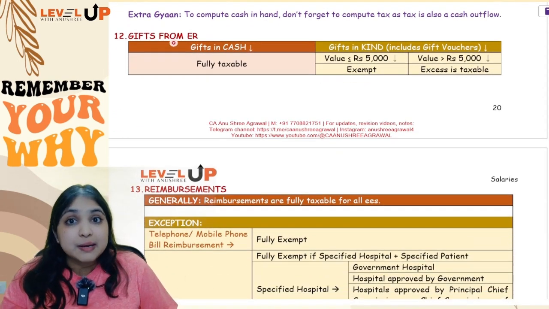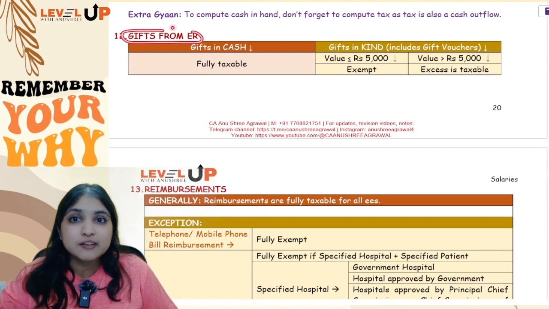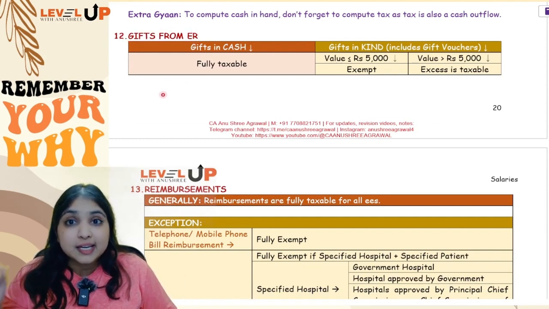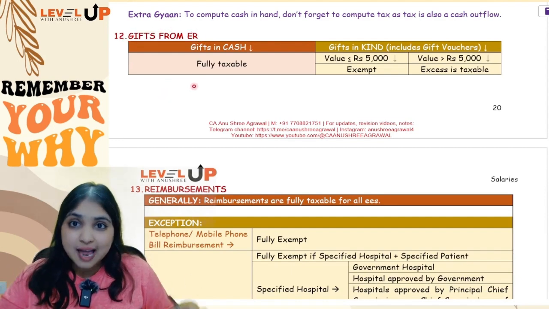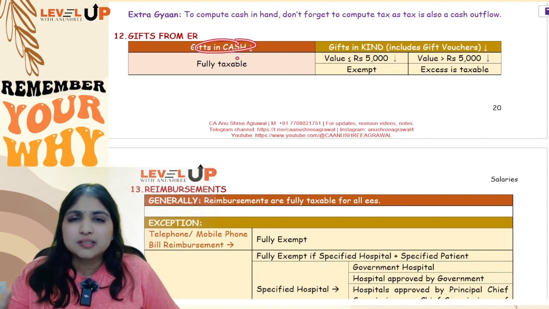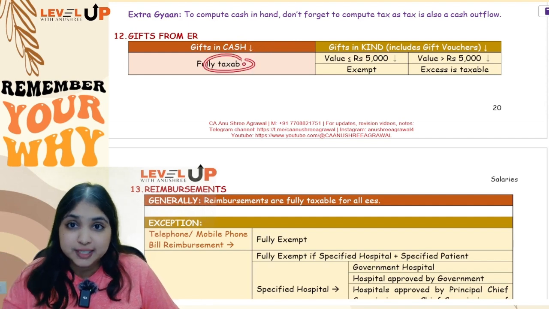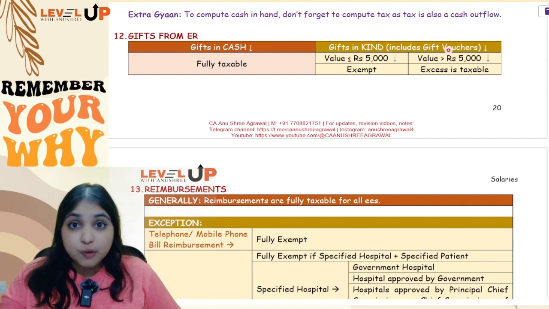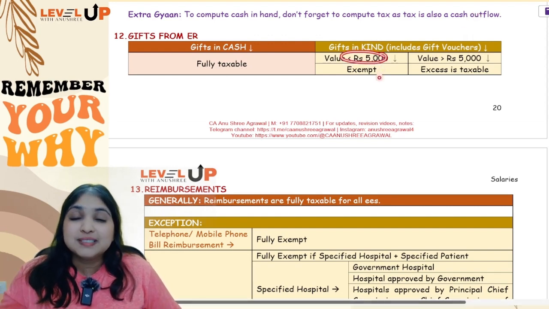Then after this, coming to the next discussion, what if the employer gives me a gift? See, if I get any gift from the employer, it will come under the salaries head. If the gift happens to be in cash, then it doesn't matter what the value of the gift is, it will be fully taxable. But if the gift happens to be in kind, or if it is gift vouchers, up to 5,000 rupees, it will be fully exempt.